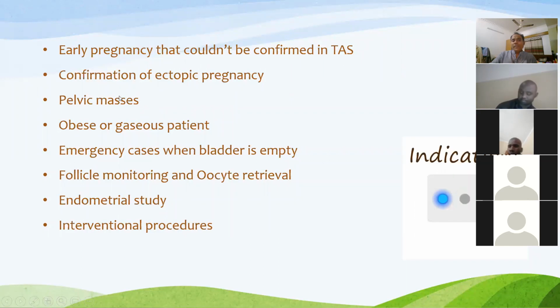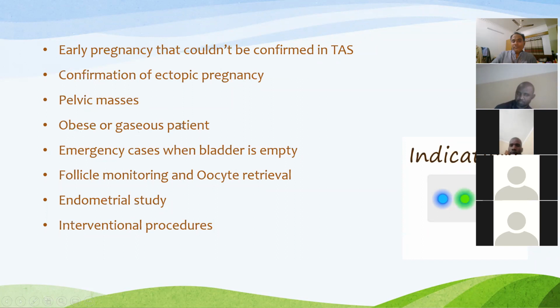I will tell you later, because if the pelvic mass is larger in size and located away from the uterus, it is difficult to identify in transvaginal sonography. It is better to identify in transabdominal ultrasound.